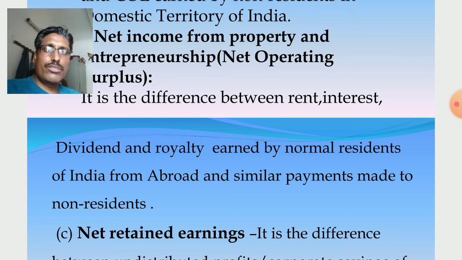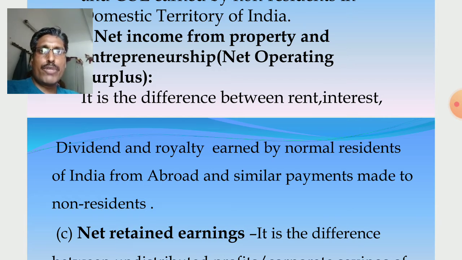Similarly, it means royalty earned by normal residents of India from abroad, and similarly royalty paid to abroad. Suppose our MNCs, basically suppose Tisco, Tata Iron and Steel Company, producing steel products in USA. This company also needs coal and iron, so it made an agreement with the USA government to use coal and iron. In the MOU, it is clearly mentioned that the company, Tisco, pays 30% of the profit to the USA government in the form of royalty. Clear?